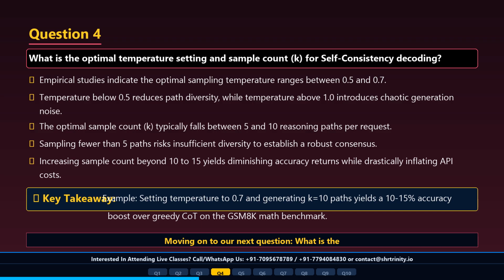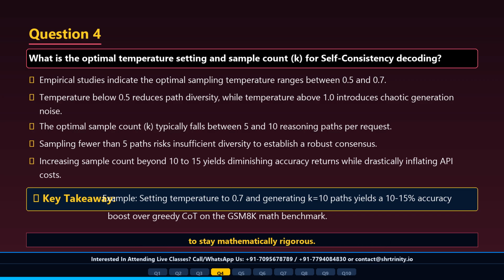Question 4. What is the optimal temperature setting and sample count, K, for self-consistency decoding? In empirical research, the optimal temperature for self-consistency sampling is between 0.5 and 0.7, and the sample count, K, is typically between 5 and 10 reasoning paths. Temperature equals 0.5 to 0.7 provides sufficient path diversity without causing the model to generate nonsensical gibberish, which happens at temperature greater than 1.0. A sample count of 5 to 10 captures majority consensus efficiently.